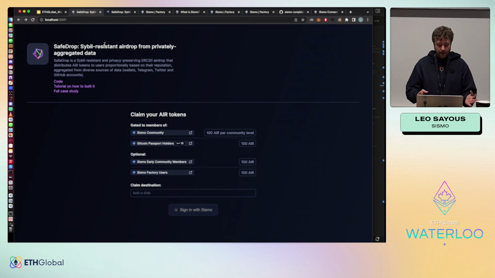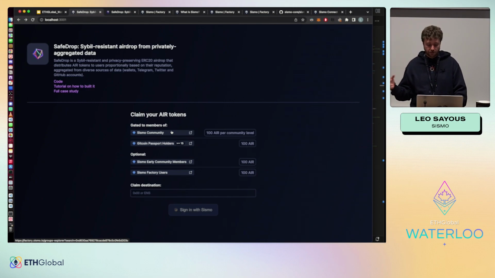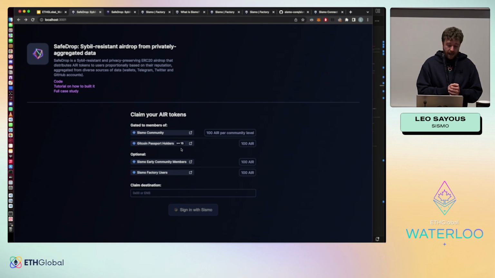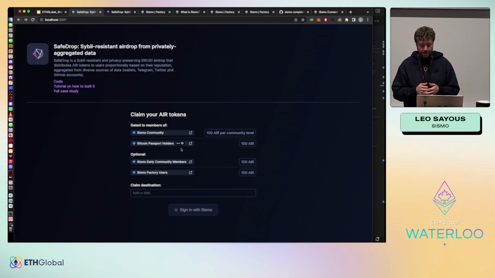When we launch the app, we see that we have a claim token page. This claim token depends on actions you made, for instance, here inside the Sismo community. To have your token, you need at least to be part of the Sismo community member group. I will explain what groups are later. You also need to be a Gitcoin Passport holder with a score of more than 15 for Sybil-resistance. And then you have optional data you can share that will increase your amount of token.